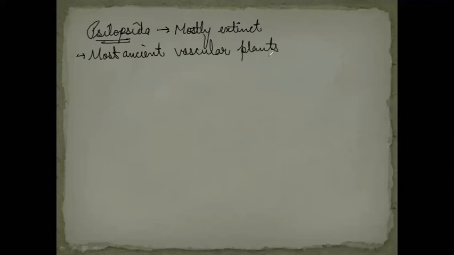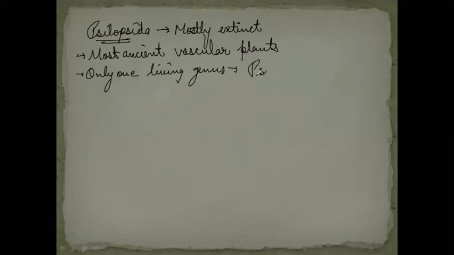Next, they have primitive characters which are quite similar to the members of the Bryophyta, and the vascular tissues are seen only in the case of stems. They have only one living genus, and that is known as Psilotum.